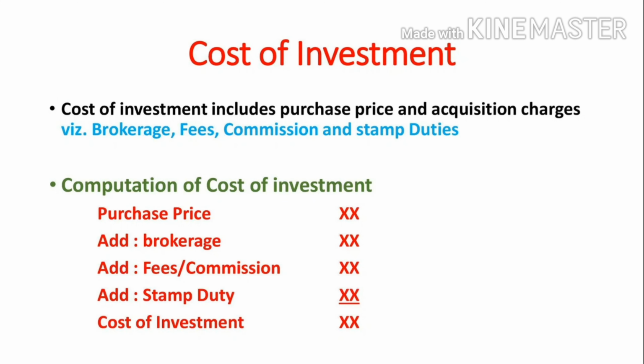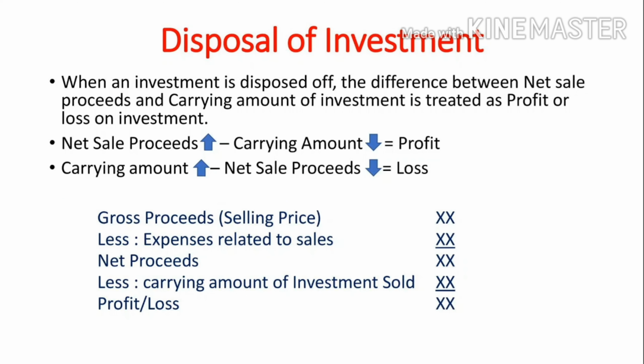Next, cost of investment. Cost of investment doesn't mean only the purchase price of investment. It is not only the purchase price of investment but also acquisition charges too. What are the acquisition charges? It may be brokerage, fees, commission and stamp duties. You have to take the purchase price of investment and add brokerage, fees, commission, stamp duty, then you will get the cost of investment.